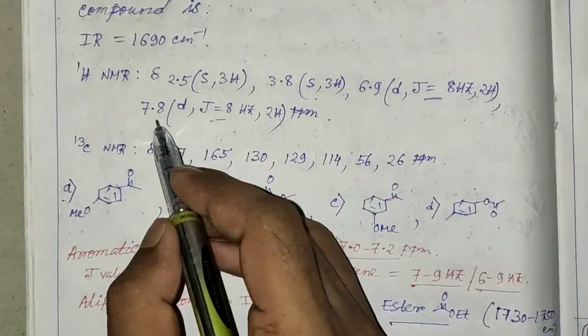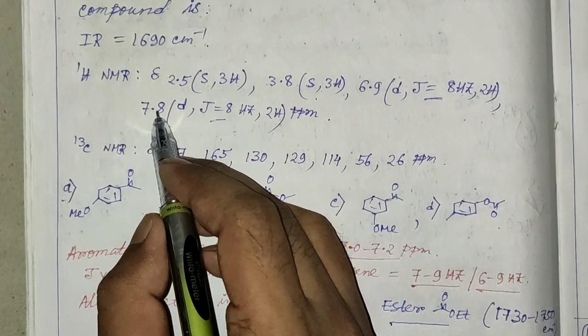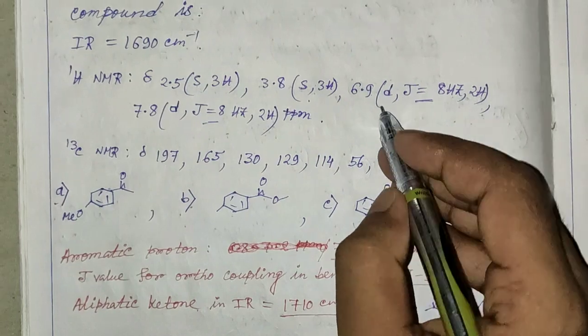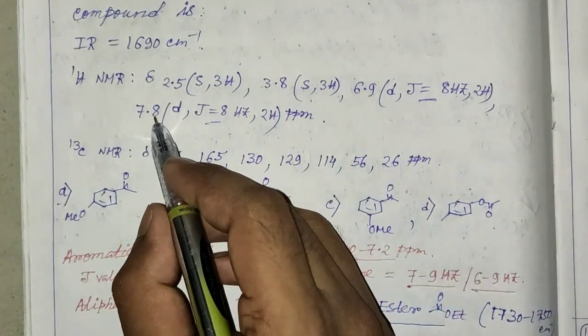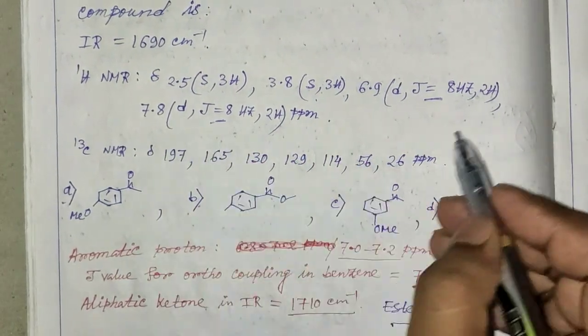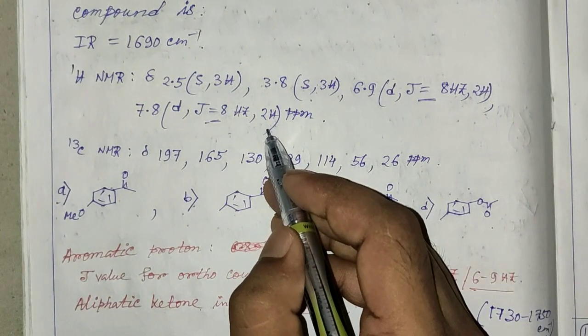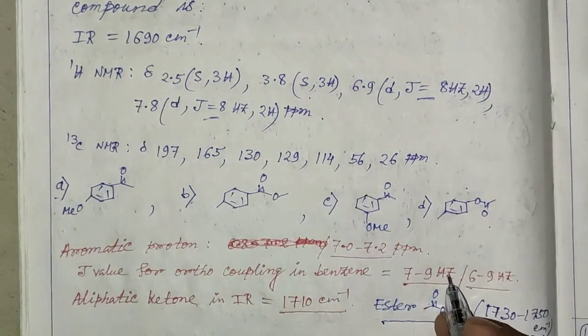Now from the chemical shift values of the protons we can see that the values 6.9 and 7.8 and the J value signify that these 4 hydrogen atoms correspond to a benzene ring.